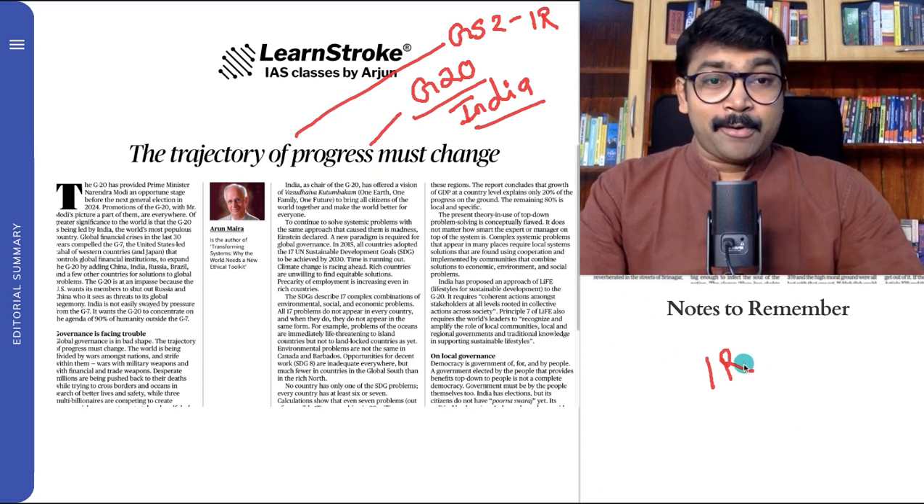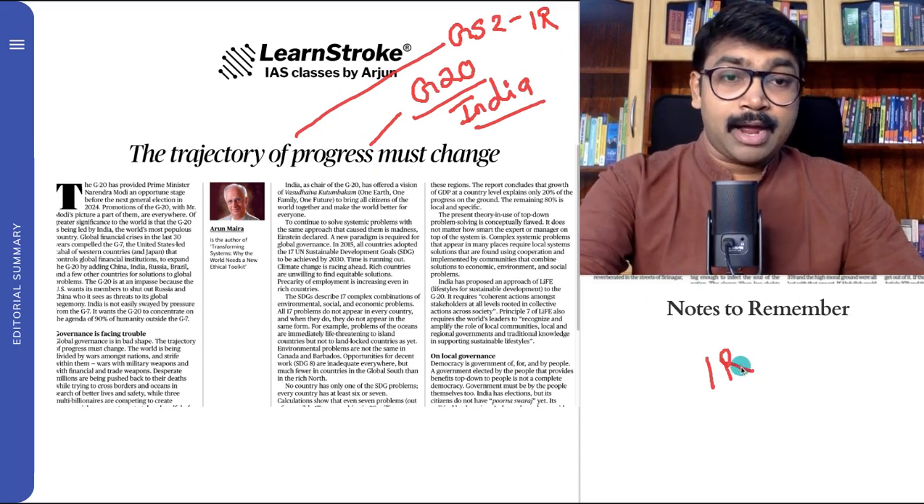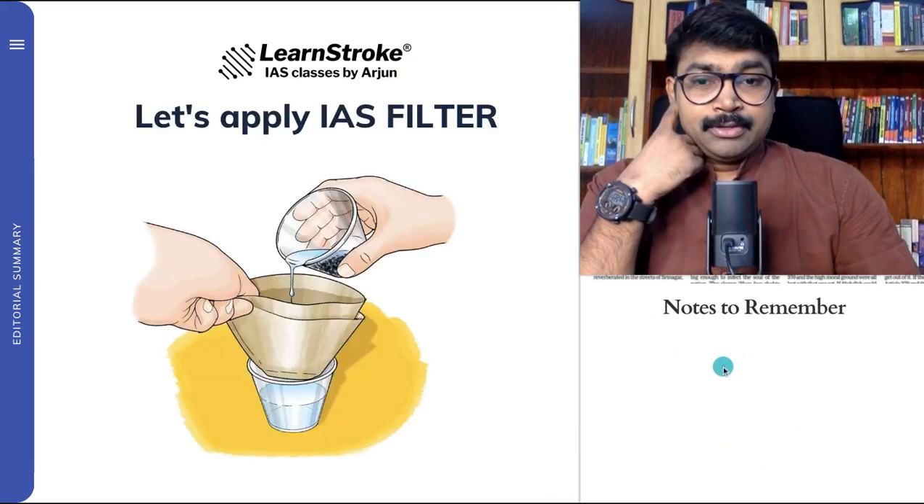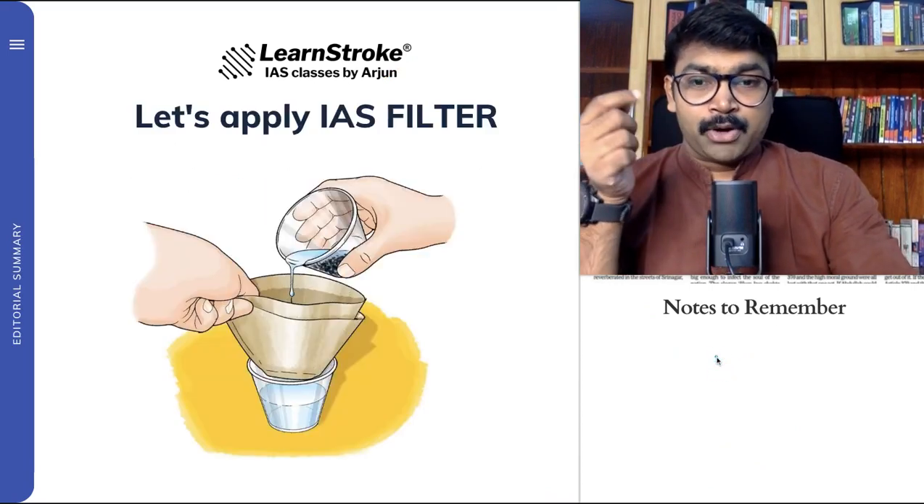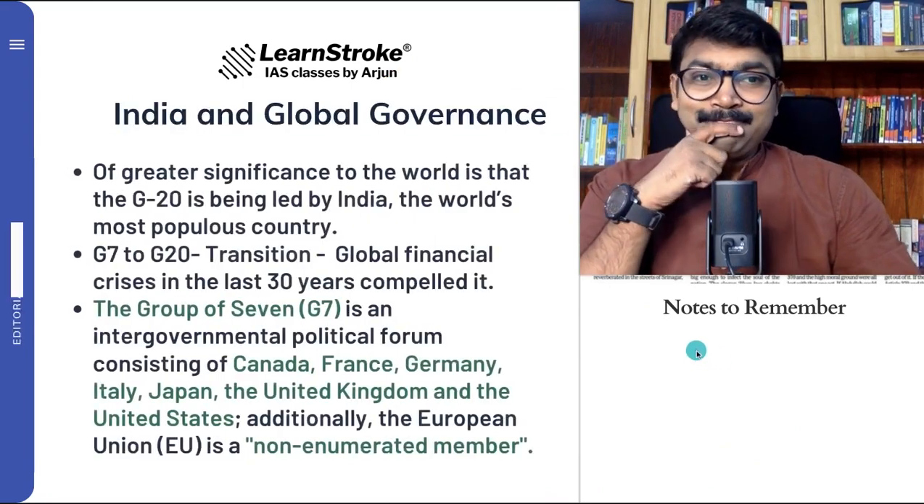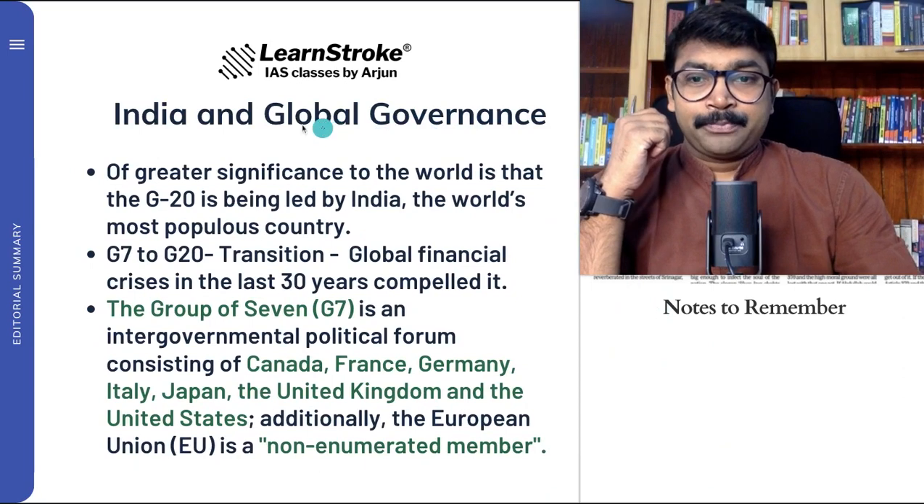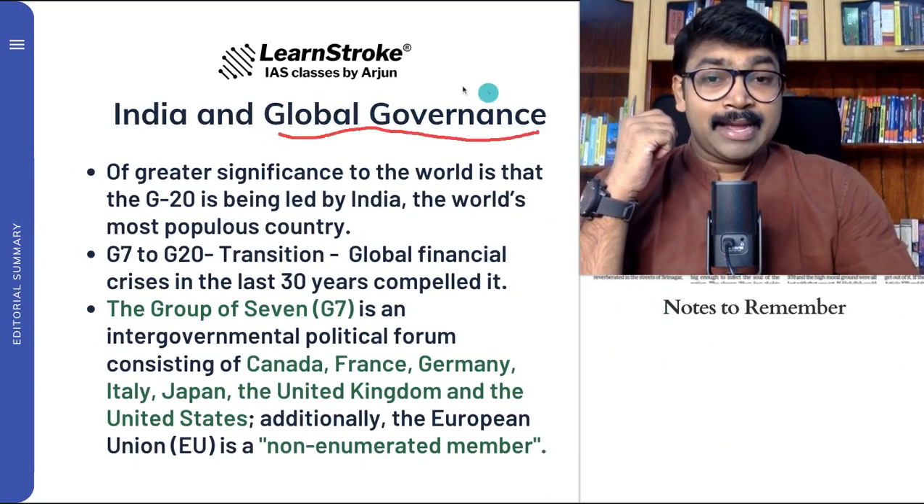So let's check out what are the important articles and the points that are coming inside this. So let's apply the IAS filter and take the important points. Here we go. India and the global governance. That is the most important thing. This can also be a good question. India and the global governance.